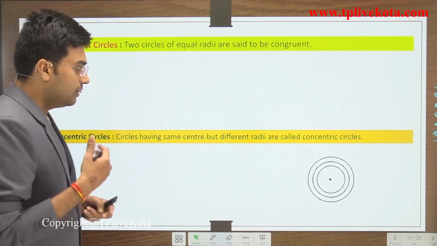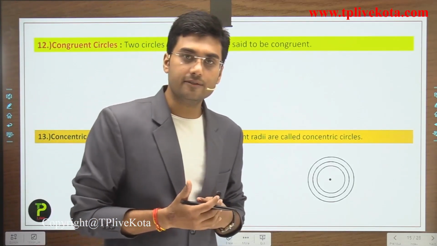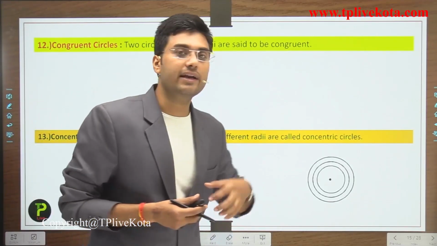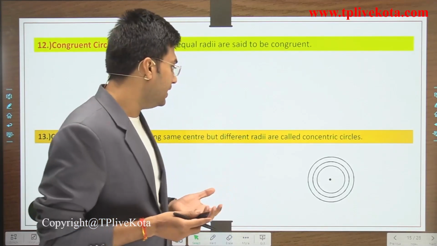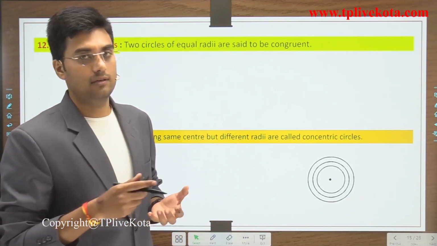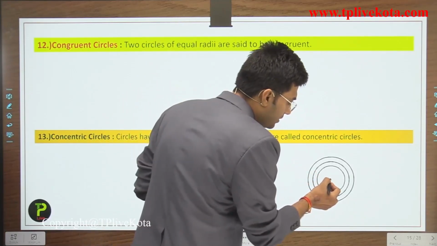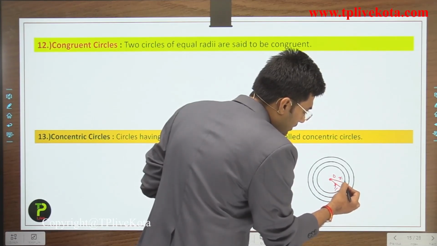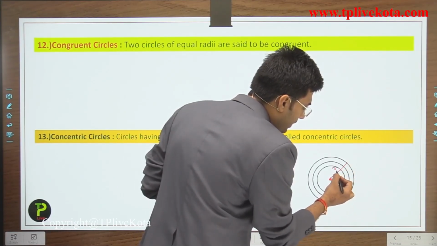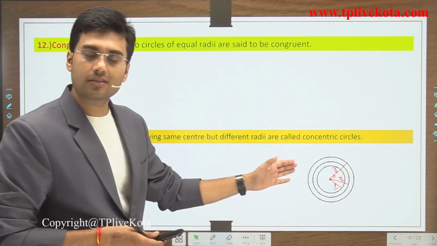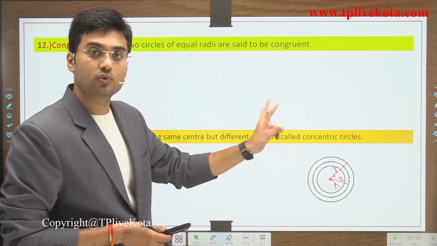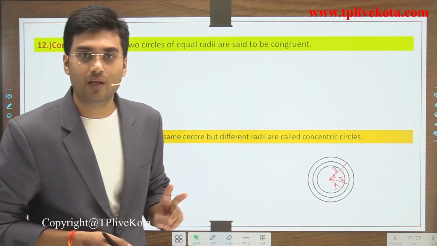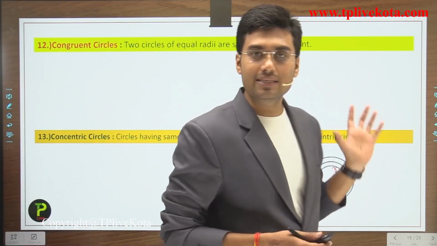So students, which circles are concentric? Circles having the same center but different radii are called concentric circles. In this diagram we have this center O, but the radii are different for all the circles. I represent them by R1, R2 and R3. Radii are different, but the center is the same. So we can say that these circles are concentric circles. Clear? So students, I hope you understand all these terms.